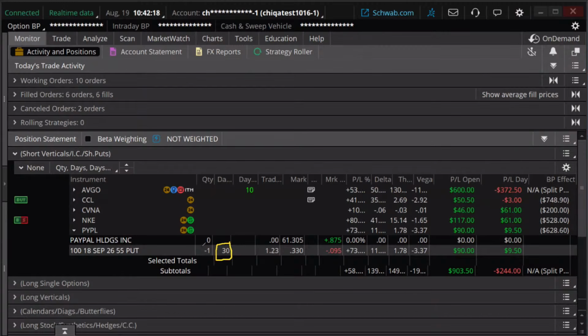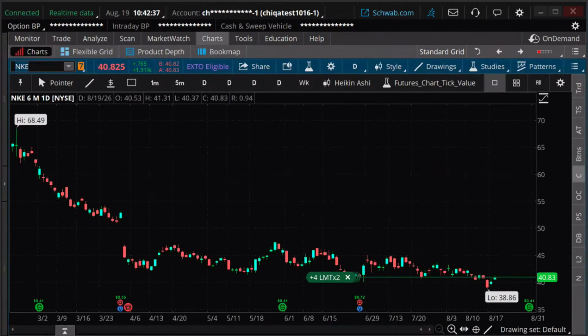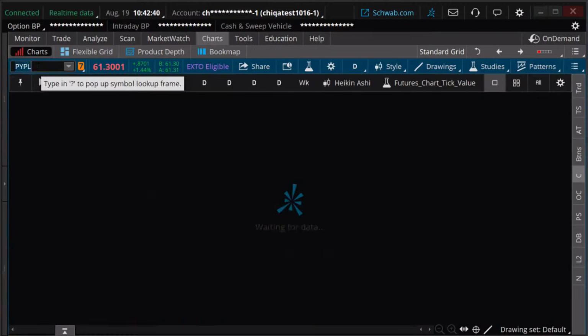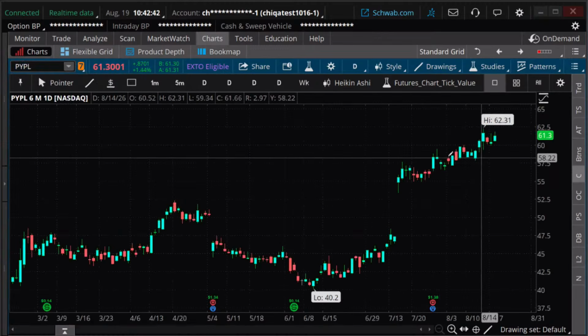Is it going well? It's going well. So we'd say if there's a technical breakdown in it. In other words, if we're bullish on PayPal and PayPal is just dropping, breaking support levels, we're probably going to say, I'm no longer bullish on this. I want to get out of this. But in this case, when we look at PayPal, it's cooperating. It's still bullish.